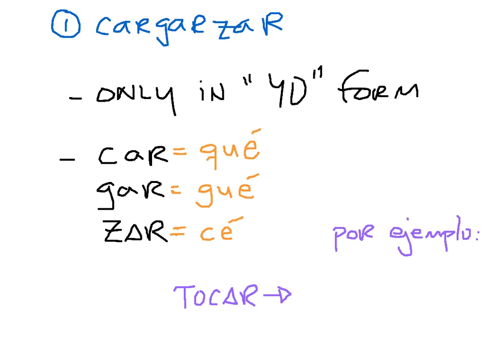So just for example, if I have the verb tocar and I want to say I played the guitar, since tocar means to play, I see that it's a cargarzar, it ends in car, so to say that in the preterite I would spell it as toqué, with an accent, thus I played.